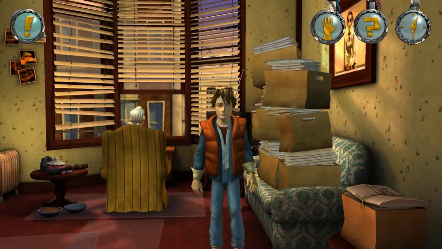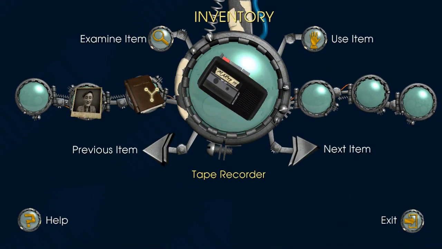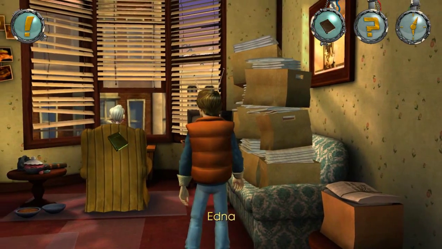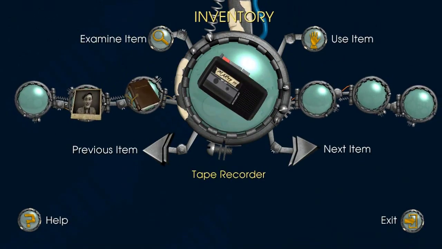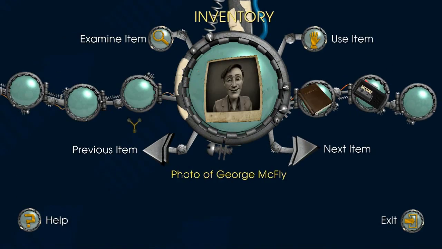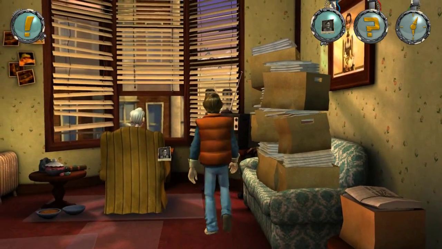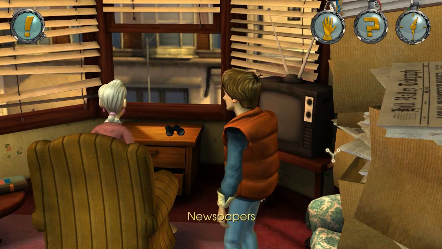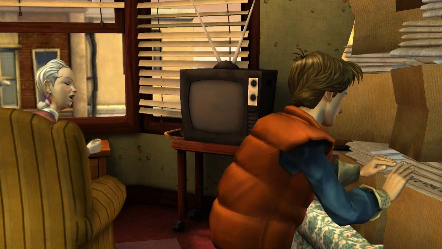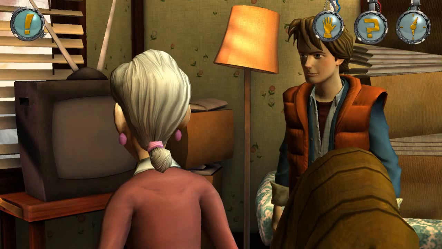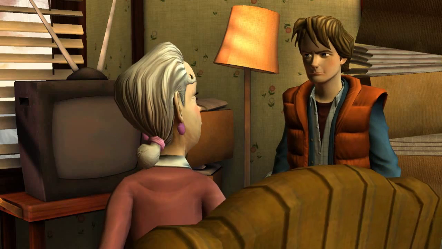Okay, what year? Do we have anything in our inventory? Got the tape, got that. Oh, here we go. How do we... No, I don't want to give that to her. Okay. I wonder if I can... I don't think that picture's gonna do anything but confuse people. I told you not to touch those! Okay, maybe now that I've touched them, excuse me, Miss Strickland? Can you help me?